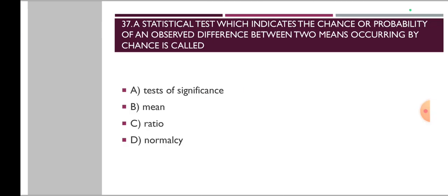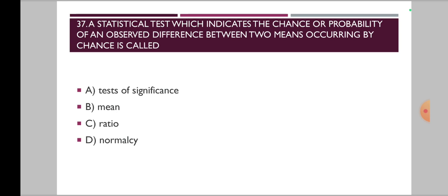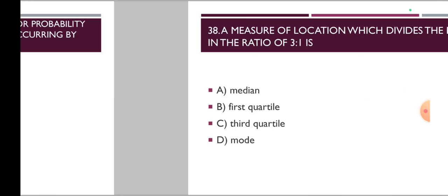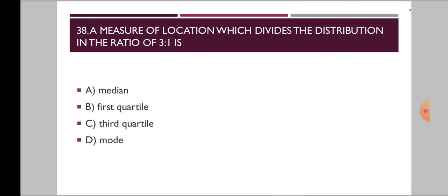Now 37th question, a statistical test which indicates the chance or probability of an observed difference between two means occurring by chance is called. Is it called test of significance or mean, ratio, or normalcy? Now moving on to 38th one, a measure of location which divides the distribution in the ratio 3:1 is called. Options are A, median, B, first quartile, C, third quartile, and D, mode.